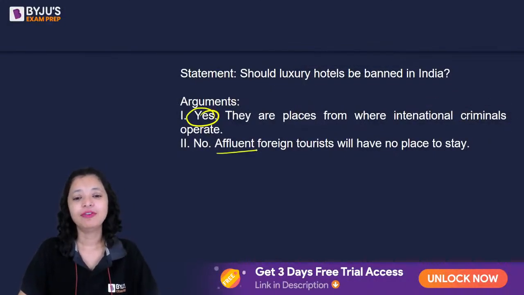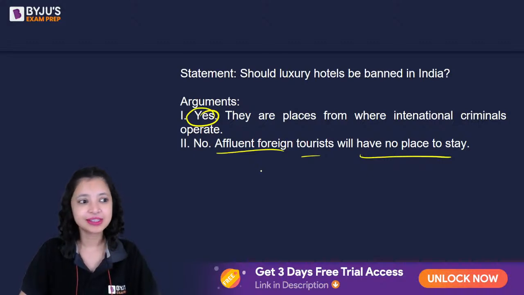The second one, affluent tourist means rich. Rich tourists will have no place to stay. Opinion. They can stay. They can stay in four-star properties. They can stay in dormitories. They can stay in Airbnbs. They can stay in so many places.